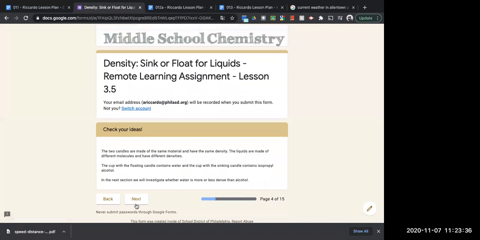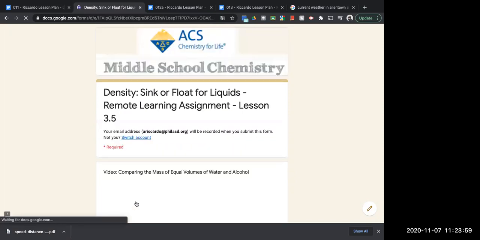Two candles are made of the same material, have the same density. The cup with the floating candle contains water, and the cup with the sinking candle contains isopropyl alcohol. In the next section, we'll investigate whether water is more or less dense than alcohol.